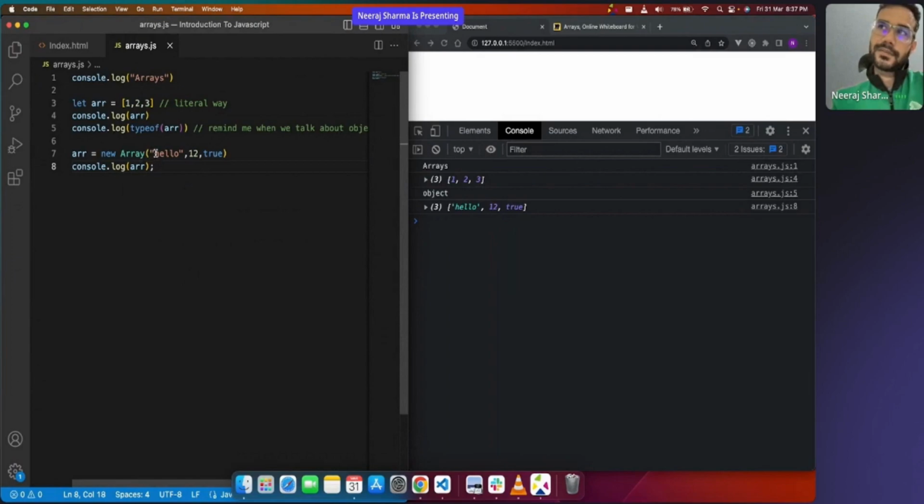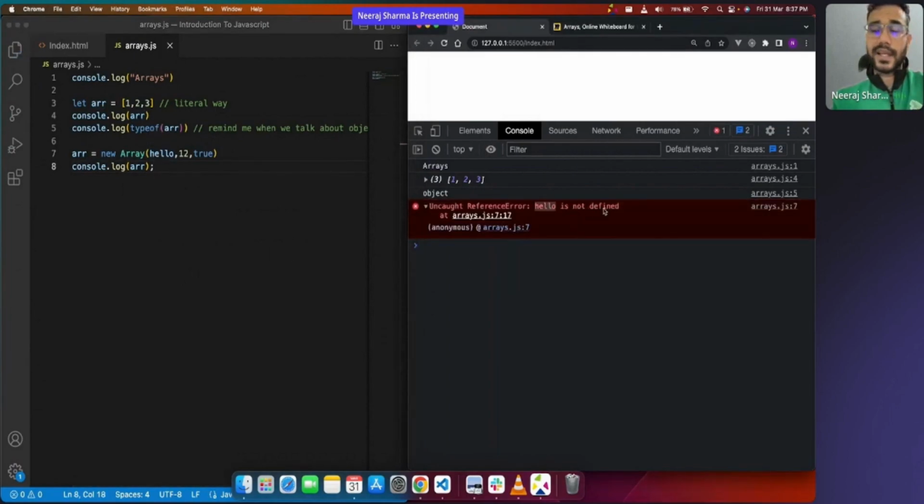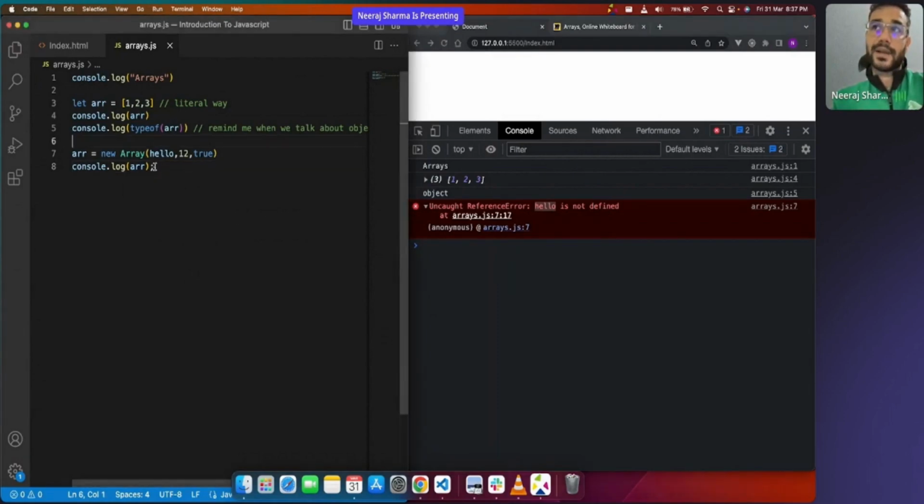If we don't use double quotes, then it will be a variable, right? See, if I remove these double quotes, JavaScript will think hello is a variable. That is how you create a variable, right? Like ARR is a variable. So JavaScript is thinking hello is a variable. And if I save my changes, see, I'm getting an error: hello is not defined. It is telling me I have not written hello anywhere. Hello is considered a variable.